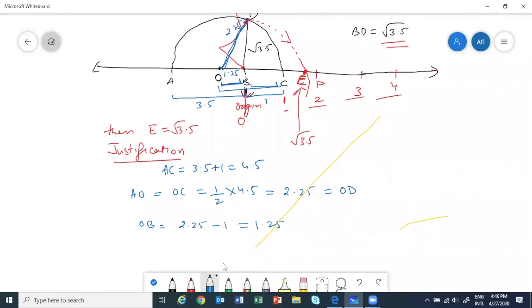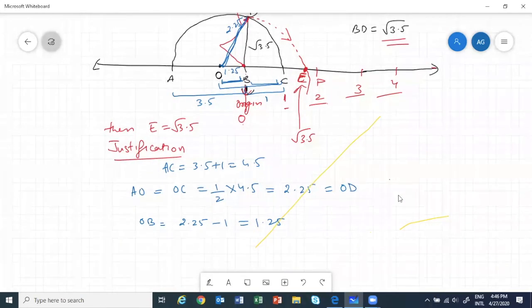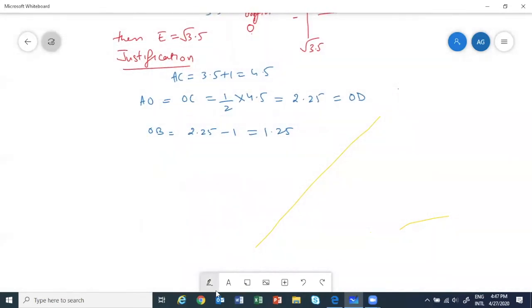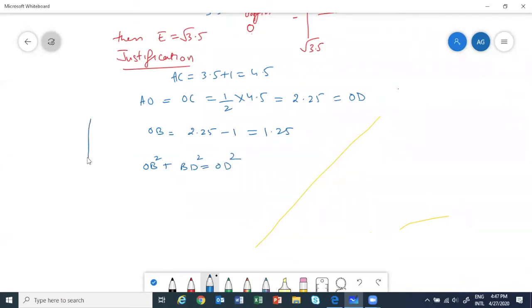So now if you use Pythagoras theorem, you can calculate BD. See, now we have this triangle, right? OD you have, OB you have. We can calculate BD. So OB square plus BD square is equal to OD square, because this is our triangle, O, B, D. OB is 1.25.